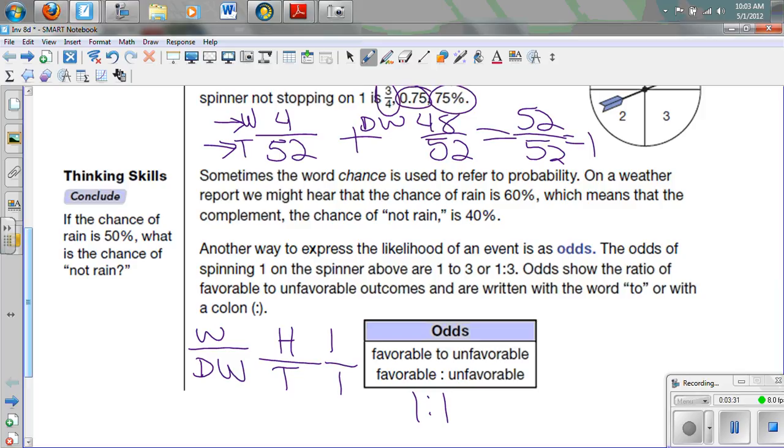We don't usually write odds as a fraction, but we should always reduce them if we can. So if we had talked about 2 out of 2 or 2 to 2, we would have reduced that to 1 to 1. And so odds, you have to be very careful, because the probability of heads is 1 out of 2, but the odds are 1 to 1. And so you have to be very careful with this.